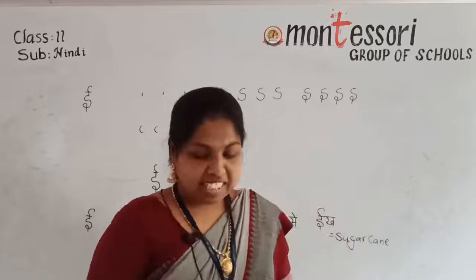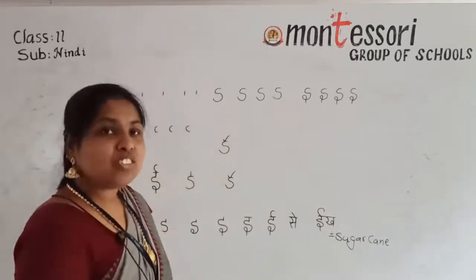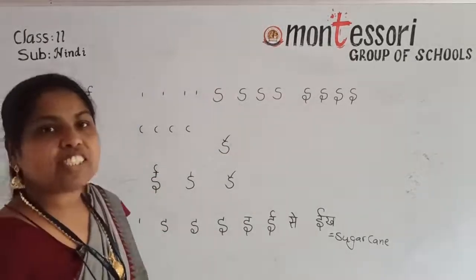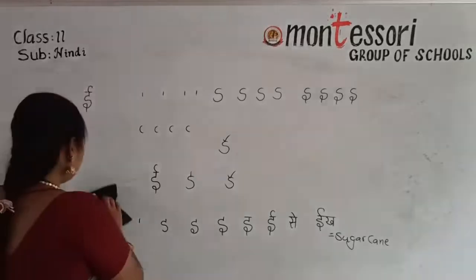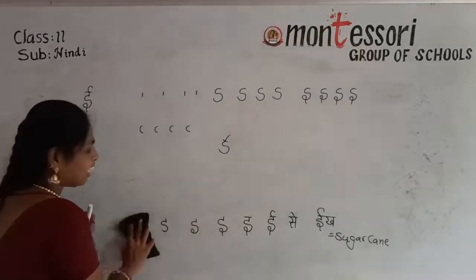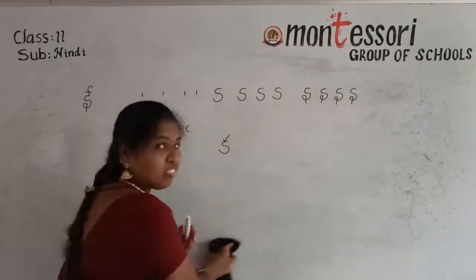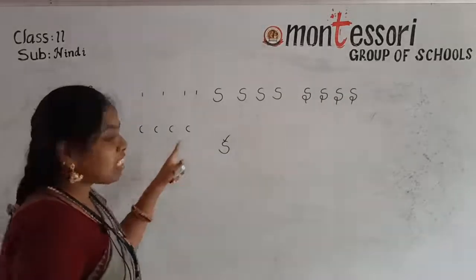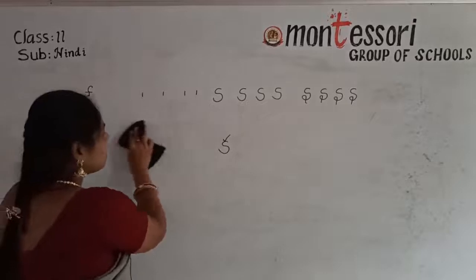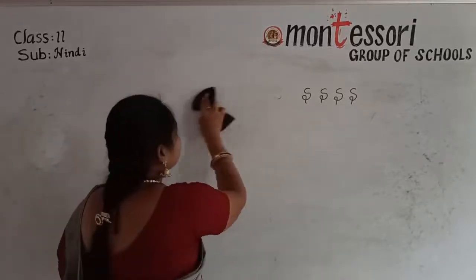Okay. Then next. How many letters we learn, children? Whatever I am showing here, you have to practice in your rough book. Okay. Open your book and write along with me. By reading and writing, you can learn anything. Understand, children? What you have to do? You must have to practice very well first. Here, how many times I am showing, you have to practice that many times in your rough book. Okay, children? Then only you can learn. Okay, you can get a good letter. Understand?